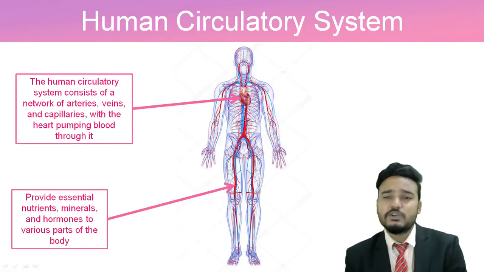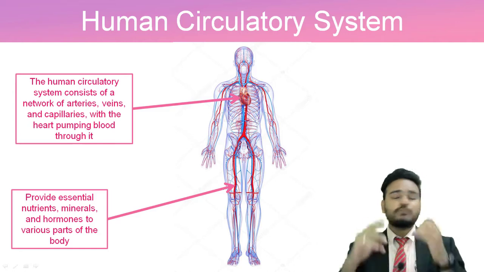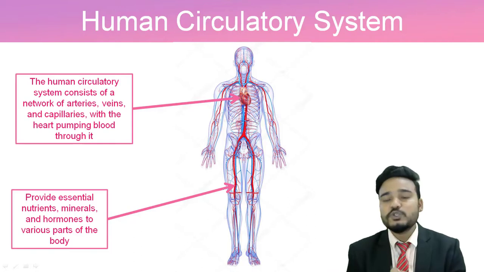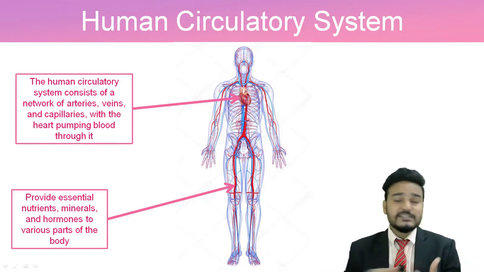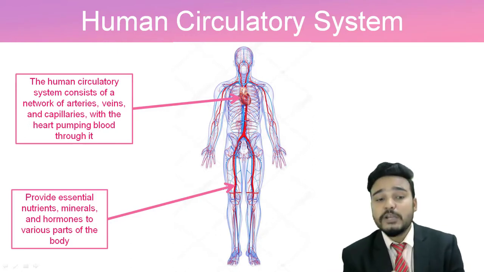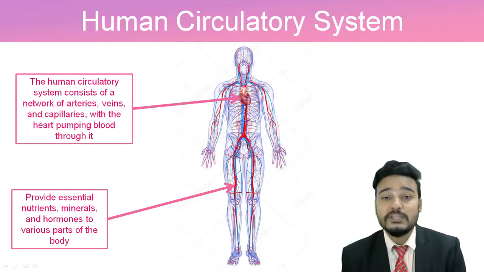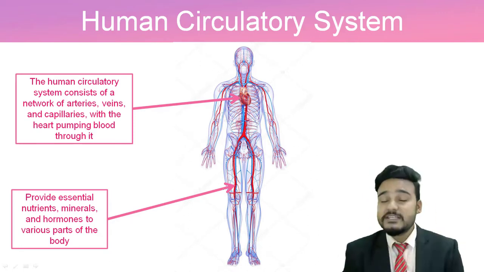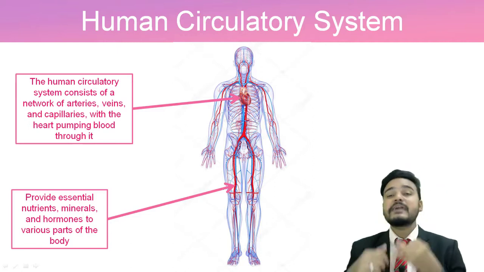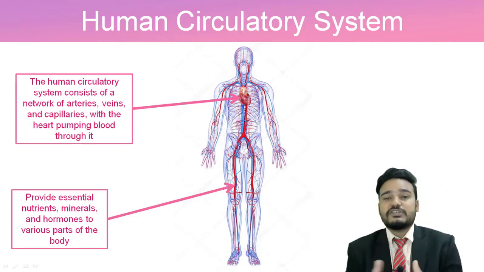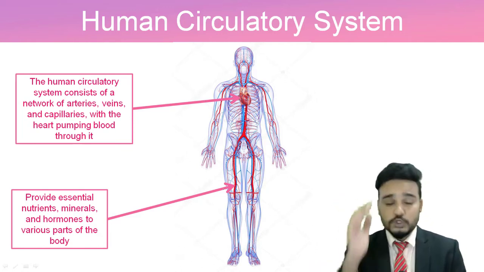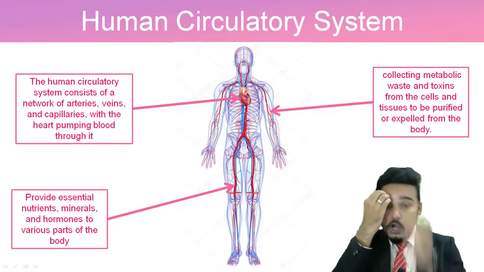And what does this circulatory system provide us? It provides essential nutrients, minerals, and hormones to various parts of the body. So it is like a transportation system of our body, which provides blood, but along with the blood, it also provides nutrients that we get from our food, and the minerals and hormones which are present in our body, that will be circulated or transported to all the remaining parts of the body.